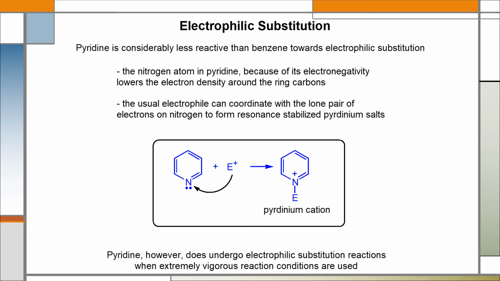That's why the usual electrophile can coordinate with the lone pair of electrons on nitrogen to form a resonance stabilized pyridinium salt rather than attacking the ring. However, pyridine undergoes electrophilic substitution reaction when extremely vigorous reaction conditions are used.